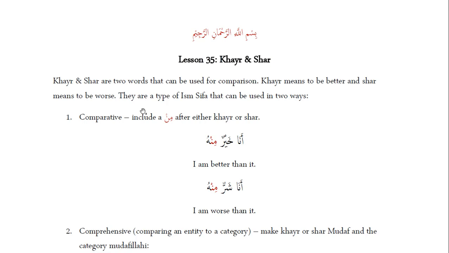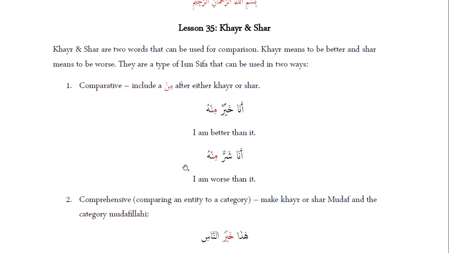So, comparative, they include min after either Khayr or Shar. So, ana khayrun minhu, which means I am better than it. Then ana sharrun minhu, which means I am worse than it, right? Same pattern, just throwing on khayr, right? It's very similar to the ism tafdeel that we saw before, right?